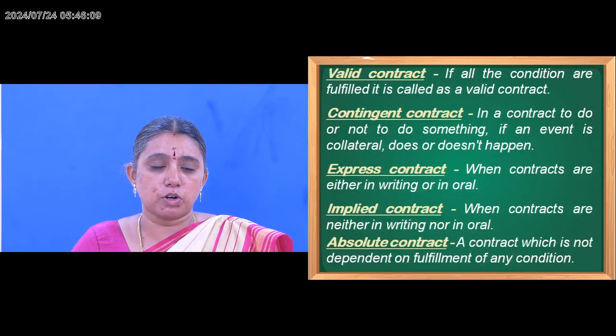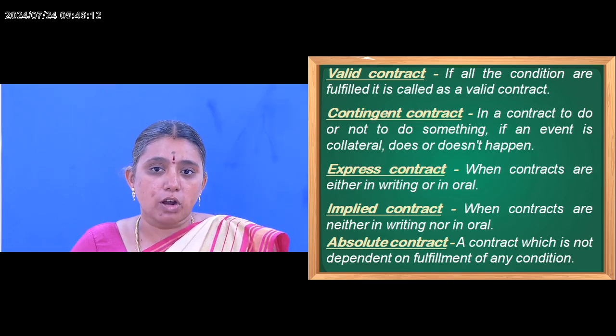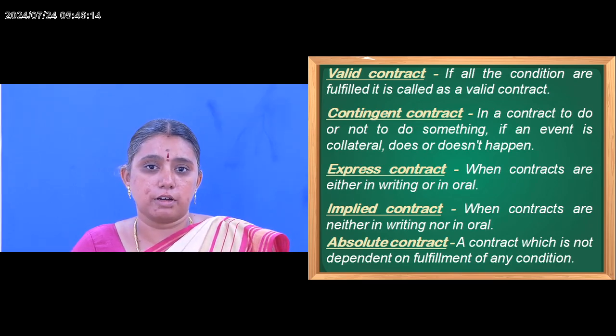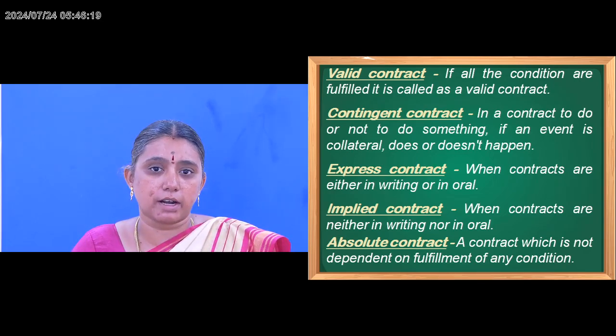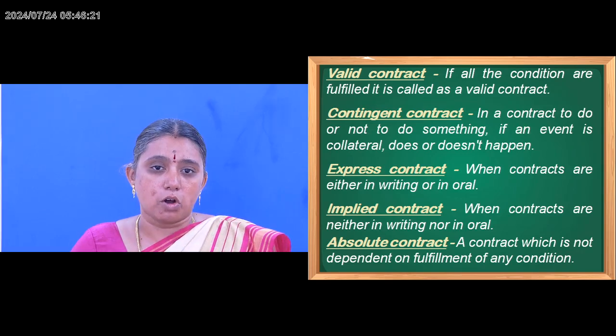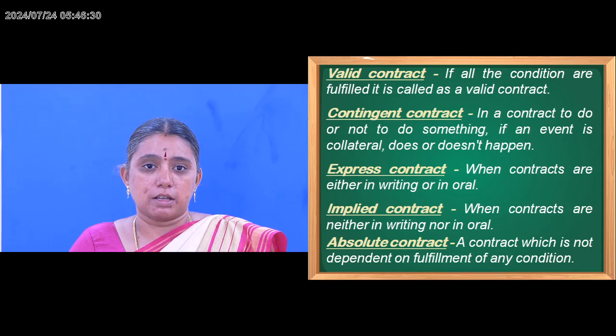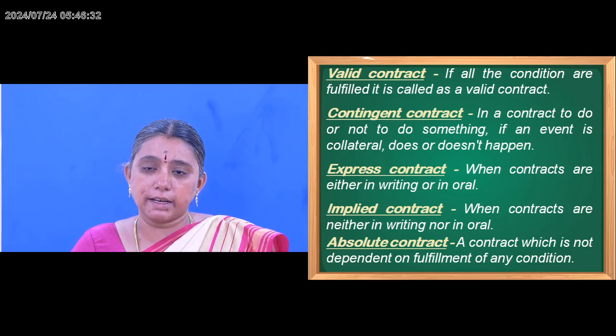First, we are going to see what is meant by valid contract. If the contract has fulfilled all the conditions, then it is called a valid contract. Next, a contingent contract is a contract to do or not to do something, if an event collateral to it does or does not happen. Next, express contract: when the contract is made either in writing or orally, it is called an express contract. Implied contracts are neither in writing nor oral.